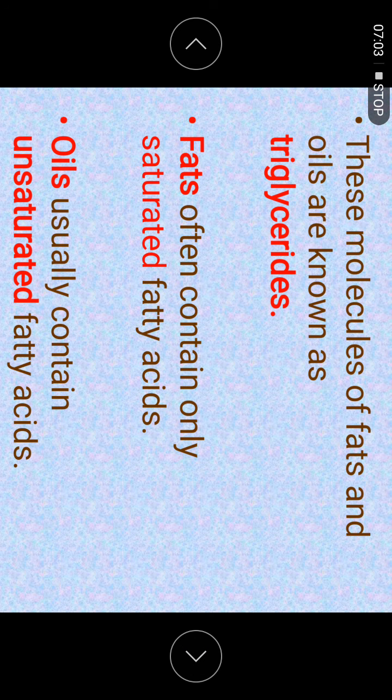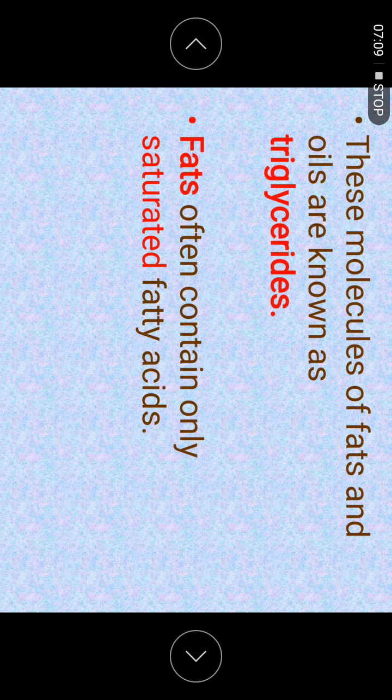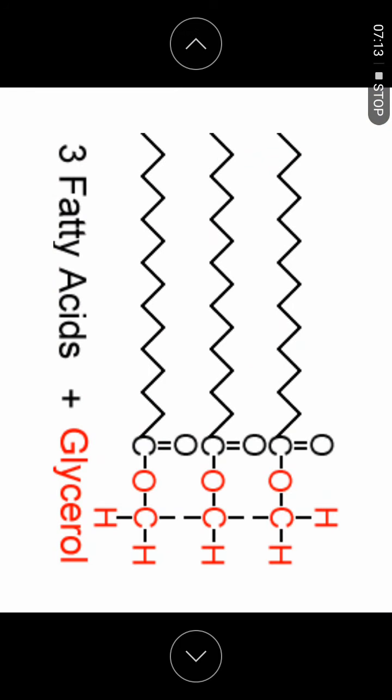Normally the fats contain saturated fatty acids. So what is meant by saturated? Saturated means, let's say this is a fat, the carbon here has only 1 bond to carbon, another 1 bond to carbon, and then 1 bond to hydrogen and another 1 bond to hydrogen. All 4 bonds are single bonds.